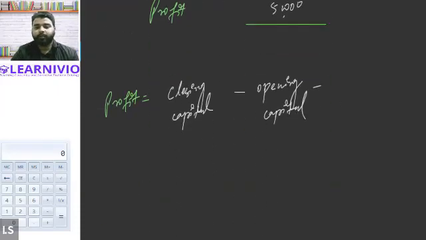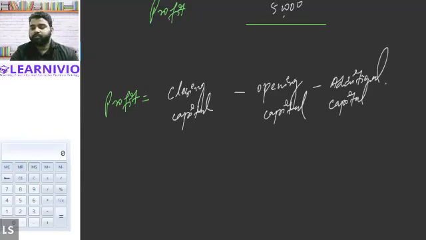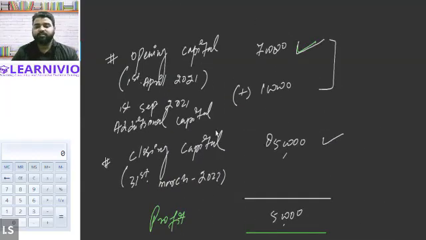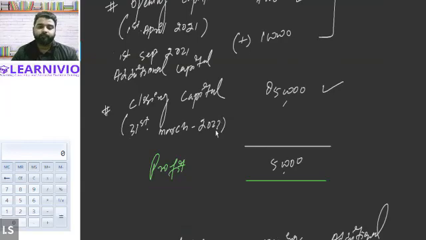Profit equals closing capital minus opening capital minus additional capital introduced in business. Got it?